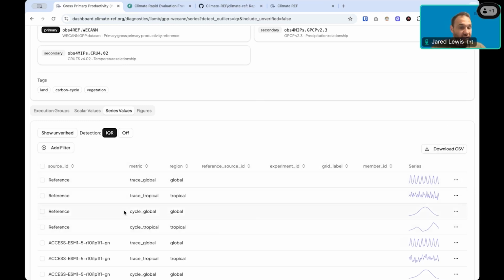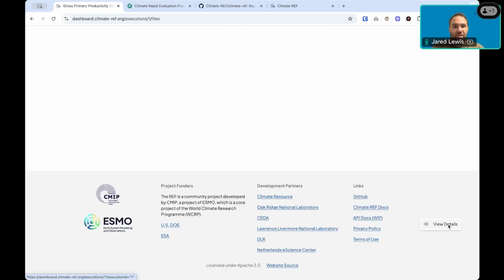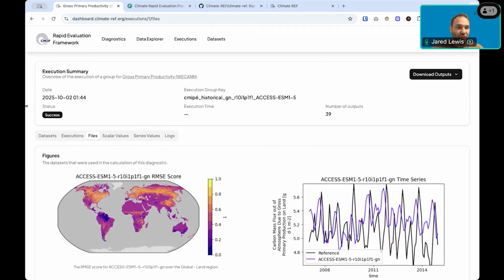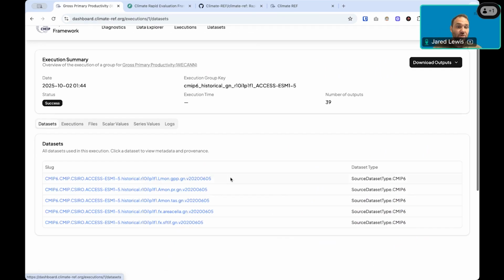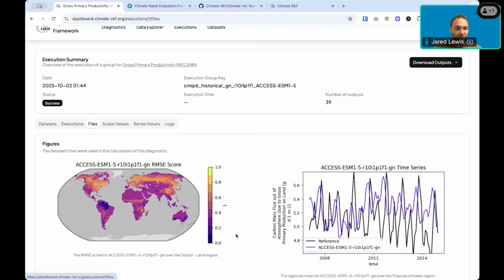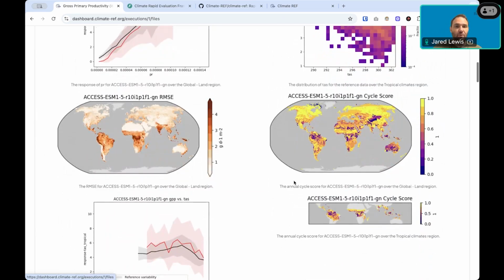Say we find a particular value that's of interest to us, we're also able to drill down into the execution that was run to produce that one single value. Each time we have an execution, we track all the information associated with it, such as the data sets that were used to produce that at that point in time, as well as all of the files that were produced for just that single run.